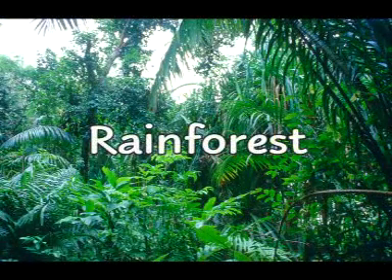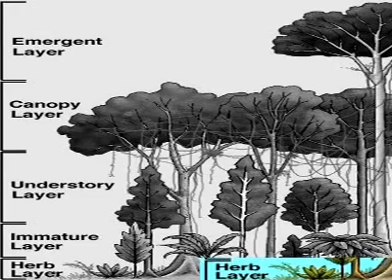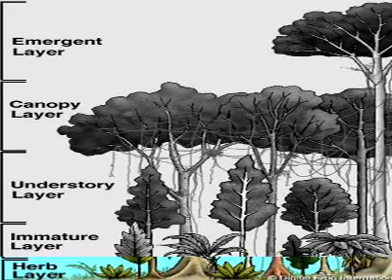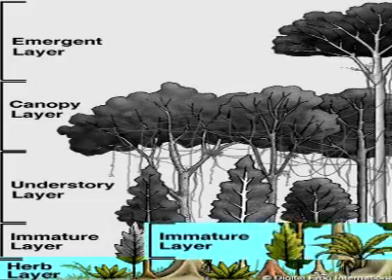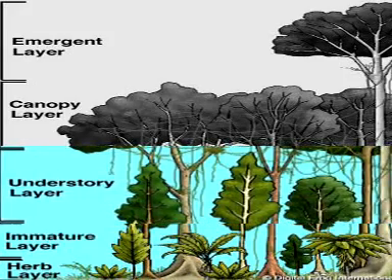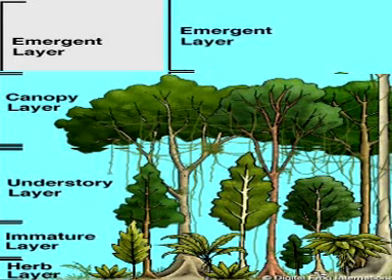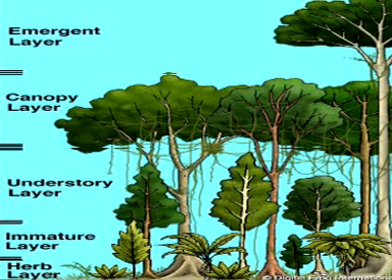For example, in this rainforest, there are 5 different layers which are easily visible. First layer is a lowermost layer. It is called as herb layer. Second layer is immature layer. Third layer is understory layer. Fourth is canopy layer, and the topmost layer is emergent layer. Now different types of living organisms, they live in these different layers.